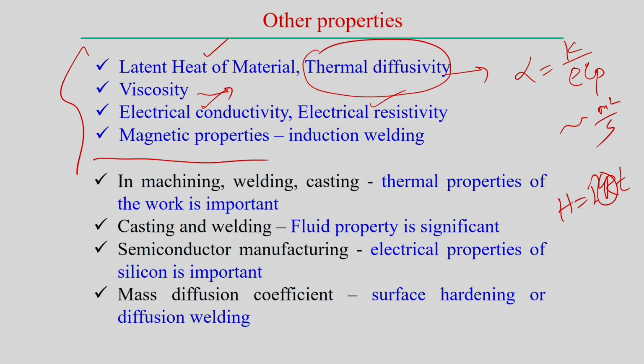Now, if we look into the different manufacturing processes, first machining, welding and casting. In all these cases, if we do heat transfer analysis, then the thermal properties of the workpiece are most relevant. Of course, in welding and casting, if we do fluid flow analysis also, then viscous properties are important in these cases. In casting and welding, the fluid property is significant.